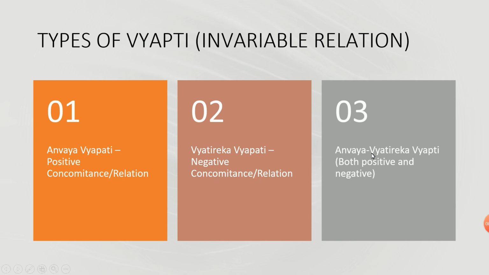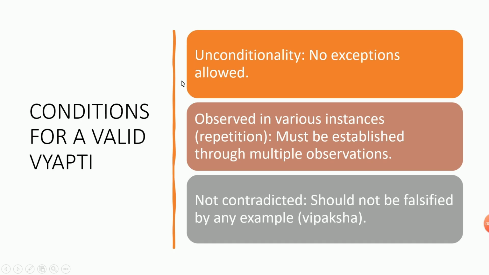Next, Anvaya Vyatireka Vyapti, that is both positive and negative. Here, when a hill has smoke, it has fire, that is positive. At the same time, a place has no smoke, so there is no fire. That means that particular place in the hill could be either a pond or some different region. So in the same statement or in the same place itself, both positive and negative are coexisting. So these are the types of Vyapti.